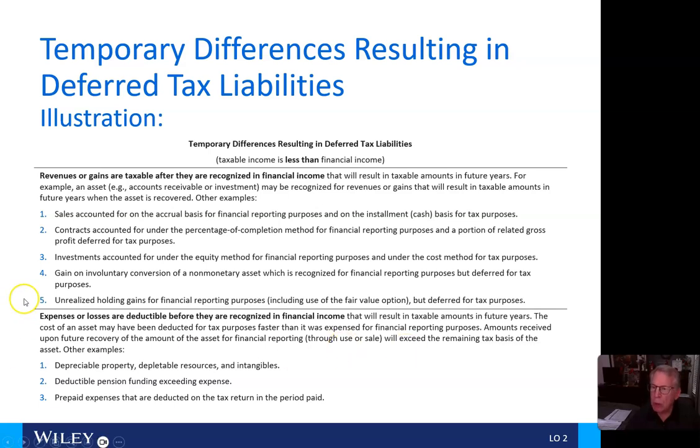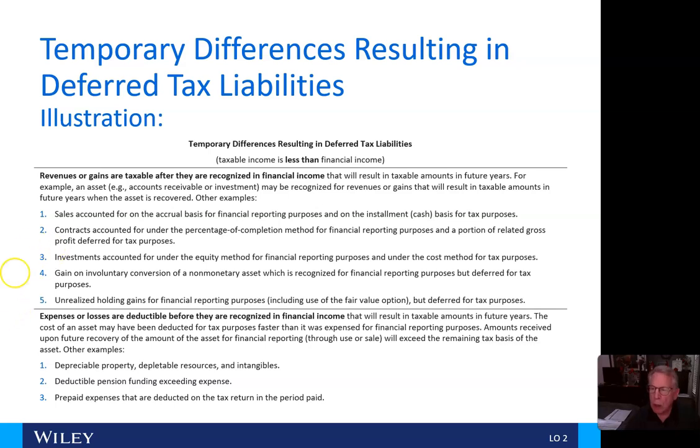Other examples. Number 1, sales accounted for on the accrual basis for financial reporting purposes and on the installment or cash basis for tax purposes. Number 2, contracts accounted for under the percentage of completion method for financial reporting purposes and a portion of related gross profit deferred for tax purposes. Number 3, investments accounted for under the equity method for financial reporting purposes and under the cost method for tax purposes.